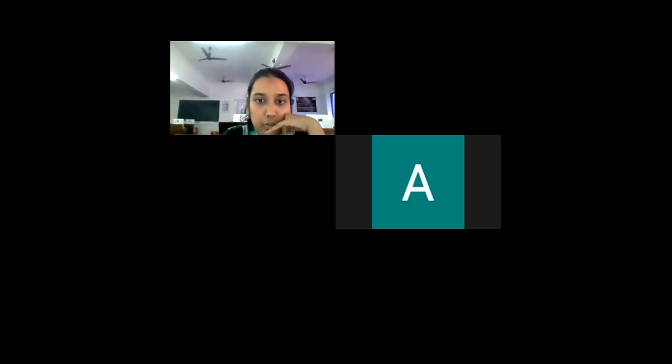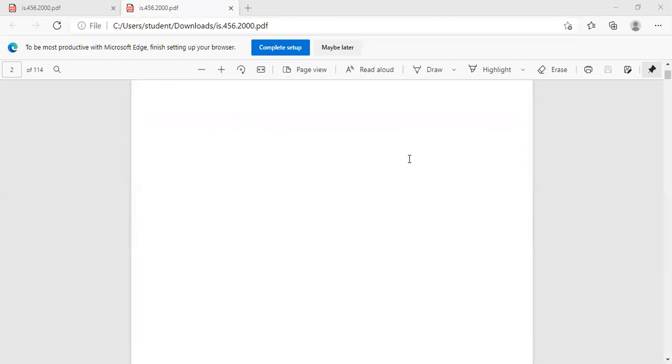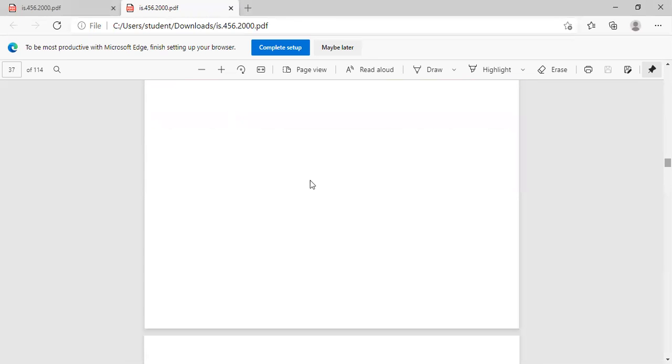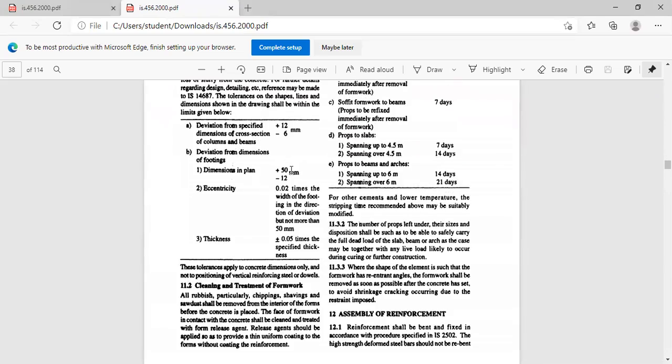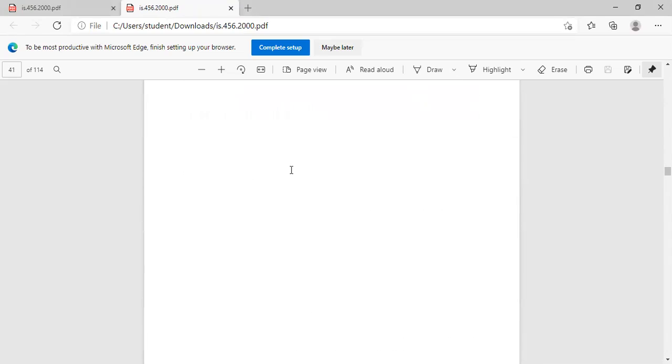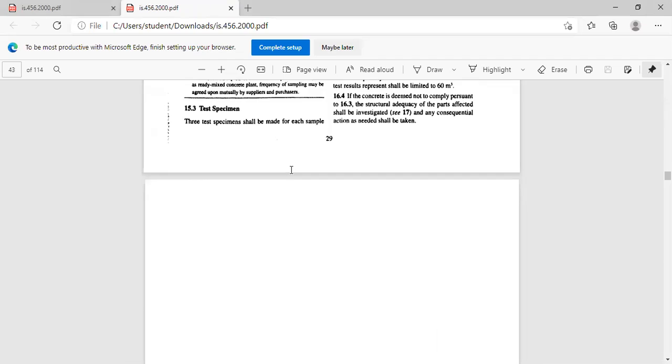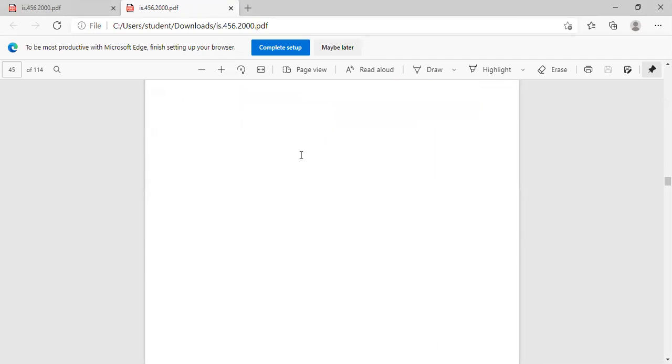See, now in your IS code, page number 38, I will show you the formula for the deflection and how to take the modification factor also. Is the IS code visible to you?